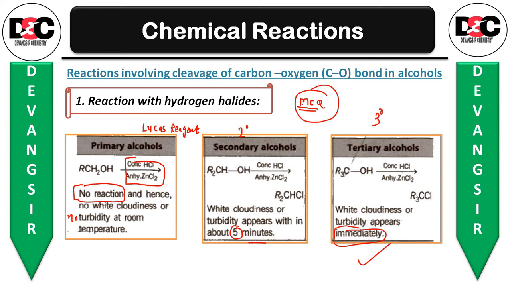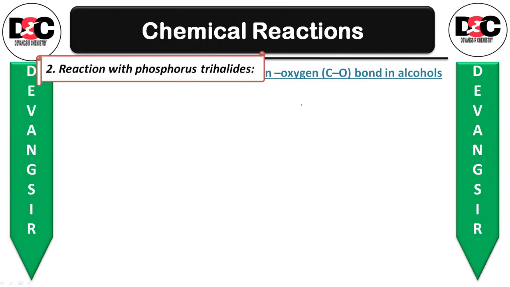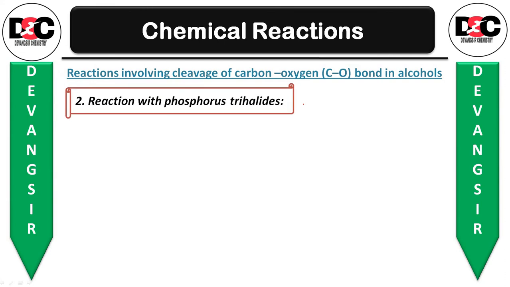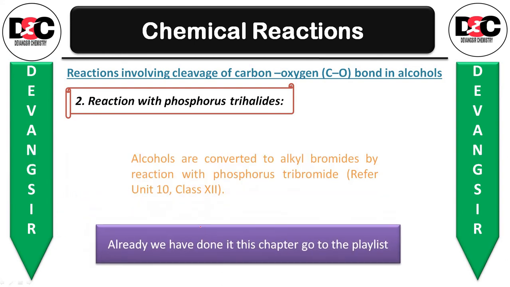Then next, the second reaction. In case of reactions involving cleavage of the carbon-oxygen bond in alcohol, we have the second reaction, that is reaction with phosphorus trihalide. Now this reaction we have already done. Let us see that. Alcohols are converted to alkyl bromides by reaction with phosphorus tribromide. Refer unit 10, class 12. We have already done all these reactions in chapter number 10, haloalkane and haloarene.